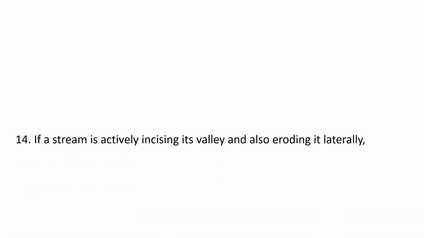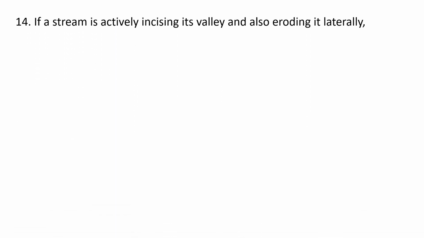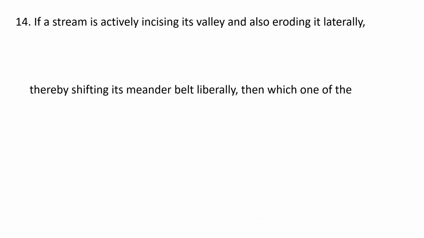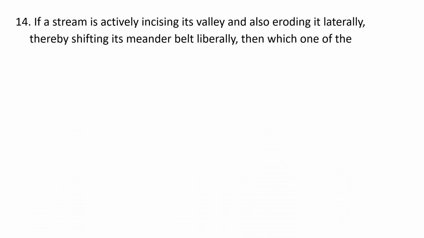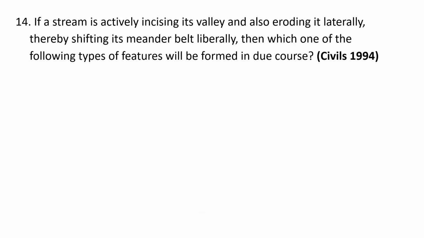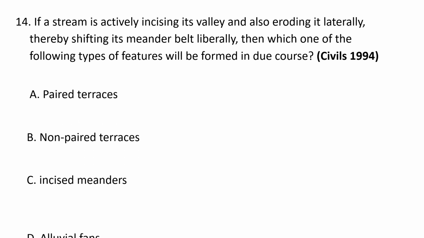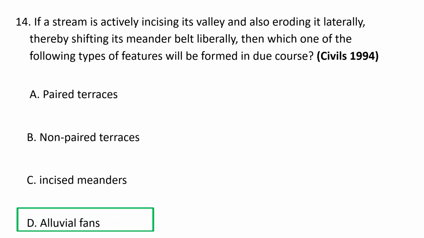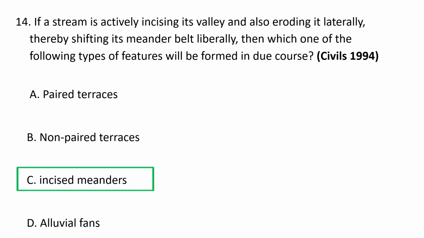Next question. If a stream is actively incising its valley and also eroding it laterally, thereby shifting its meander belt laterally, then which one of the following types of features will be formed in due course? A. Paved terraces, B. Non-paved terraces, C. Incised meanders, and D. Alluvial fans. The correct option goes as C, incised meanders.